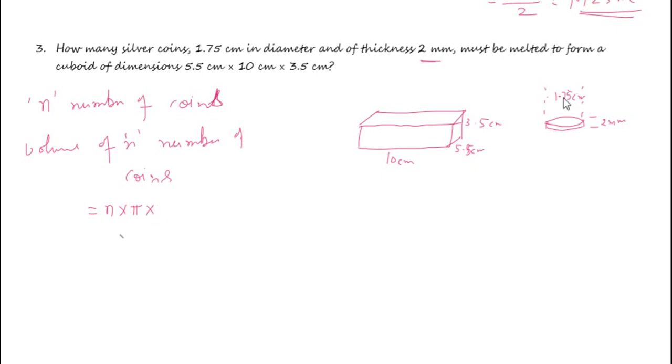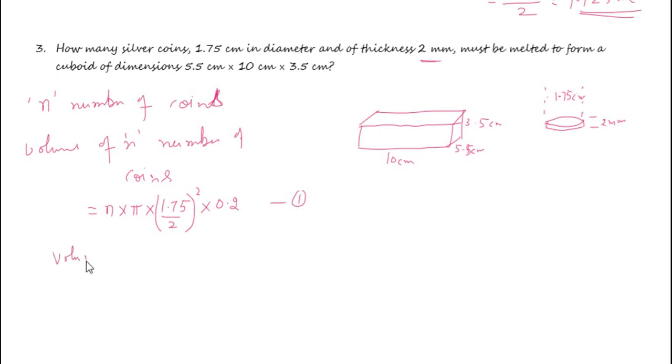Diameter is 1.75, so the radius is 1.75 divided by 2, squared, into h. H is 2 mm, that is 0.2 centimeter. So this is the volume of n number of coins. Let us take this as 1.